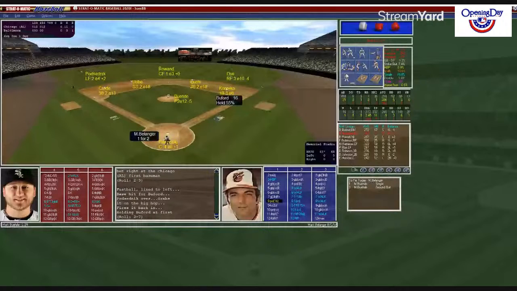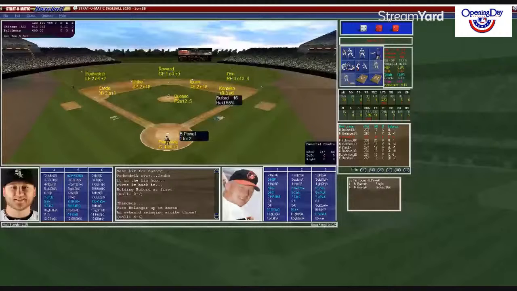Here's Boo Powell. Powell 1 for 2. Persinski puts down the sign for him. Burley looks in. Here's the pitch to Powell. That's a 6-5 ball to center. Rowland there, makes the catch. Orioles strand 1. We go to the 7th.